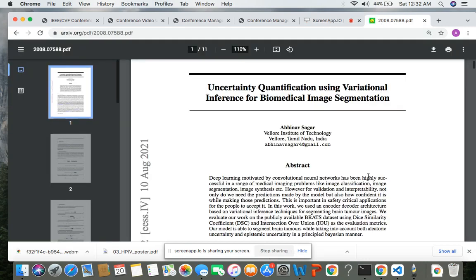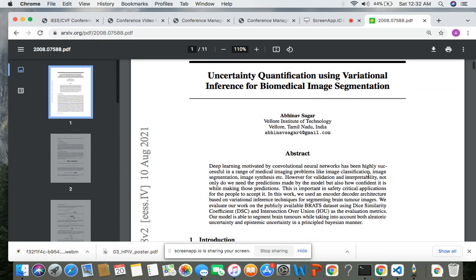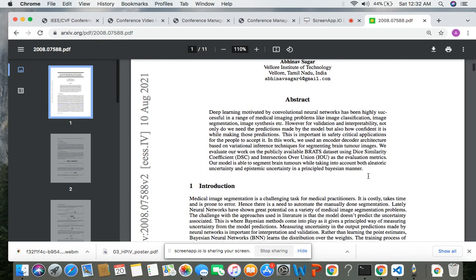Hi everyone. In this video, I'll be presenting my research paper titled Uncertainty Quantification using Variational Inference for Segmenting Brain Tumors. In this work, we propose a novel network using a kind of generative model which not only is able to segment the tumors in the brain, but at the same time is able to give uncertainty estimates, which comprise both the aleatoric as well as the epistemic uncertainty.